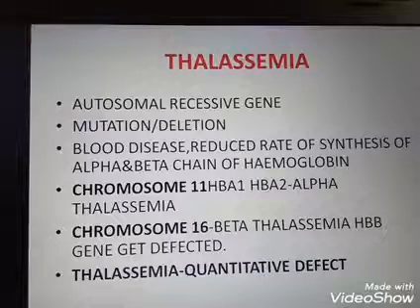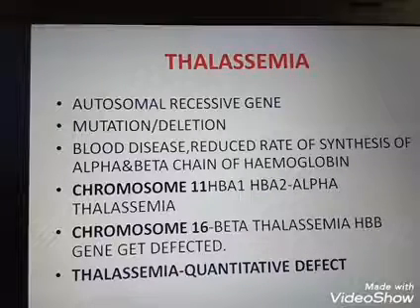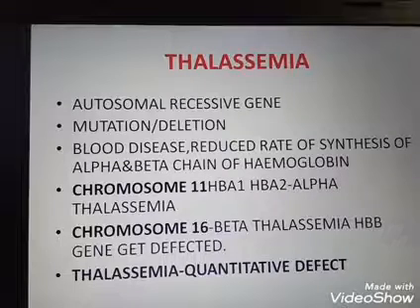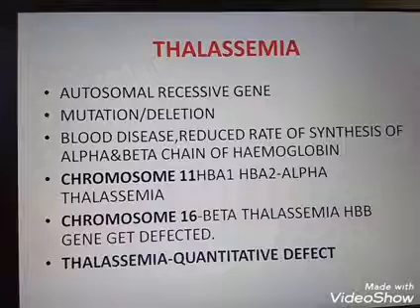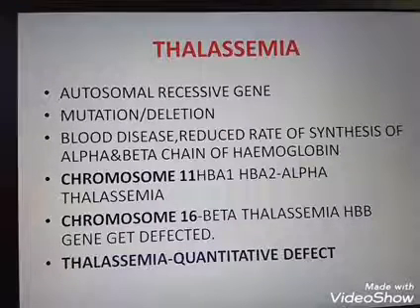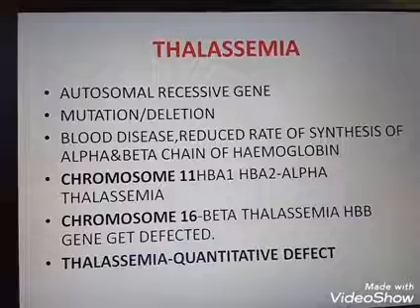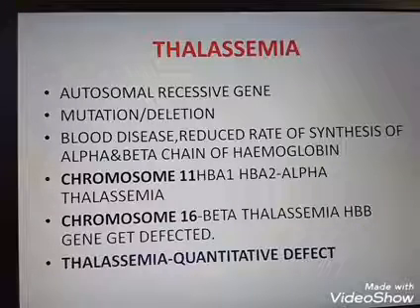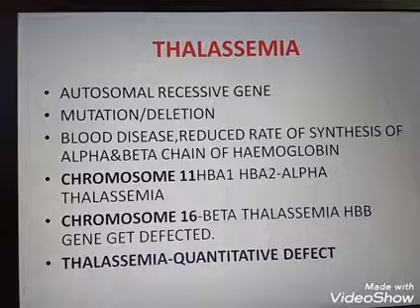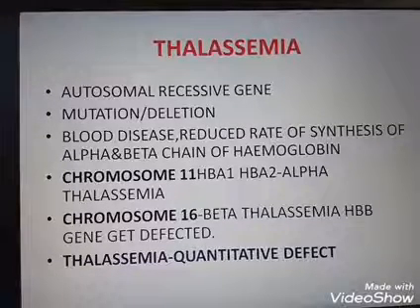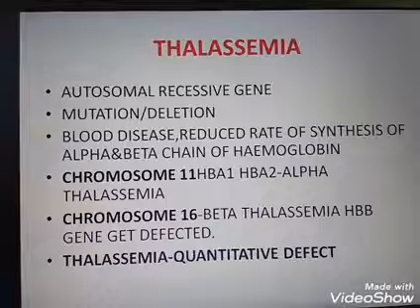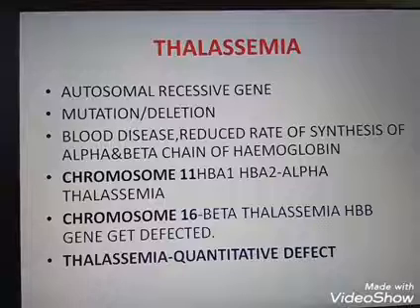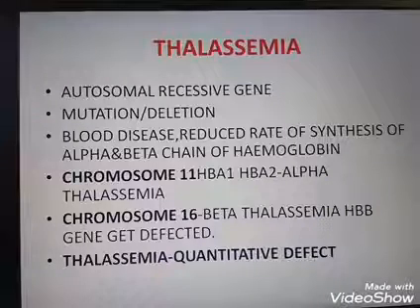Thalassemia is a blood disease. It reduces the rate of synthesis of the alpha chain and beta chain of hemoglobin. I told you earlier that hemoglobin has two alpha chains and two beta chains. Chromosome number 11 is responsible for alpha thalassemia and chromosome number 16 is responsible for beta thalassemia. HbA1 indicates alpha thalassemia and HbB is beta thalassemia. Thalassemia is a quantitative defect, whereas sickle cell anemia is a qualitative defect of blood.